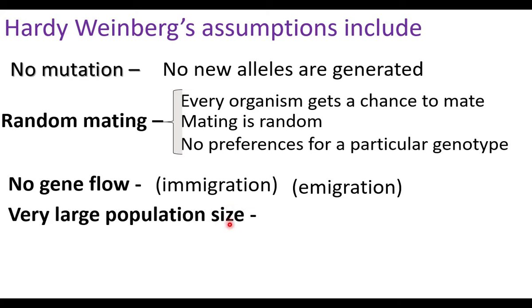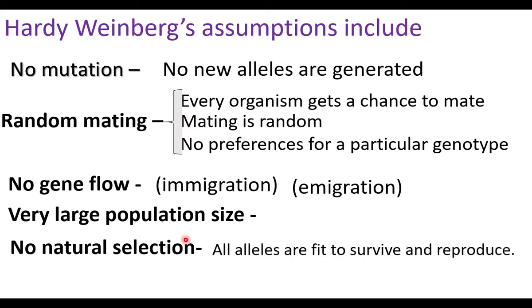Very large population size. When the population is small, because of some chance event, the gene frequency will change. So the population size should be large. No natural selection. When all the members are suitable to live in a particular environment, natural selection cannot operate. When all the alleles support the individuals to live better in a particular place, there will be no selection. All the alleles are fit to survive and reproduce.